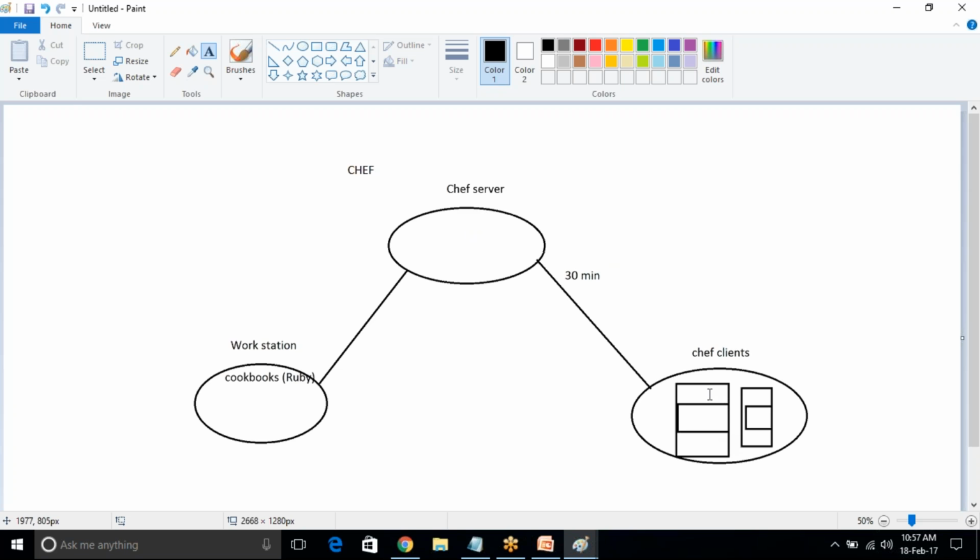For example, if a server is in shutdown mode or the network fails when I upload the cookbook, then when the server is back up, it will automatically connect to the Chef server and download everything. Everything is automation. This is the overview of Chef.